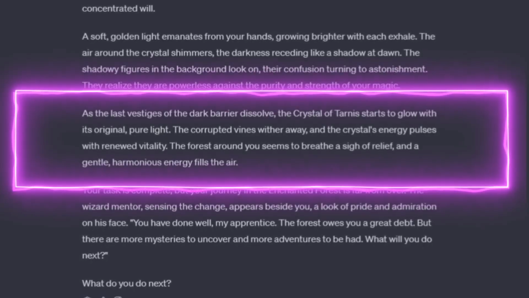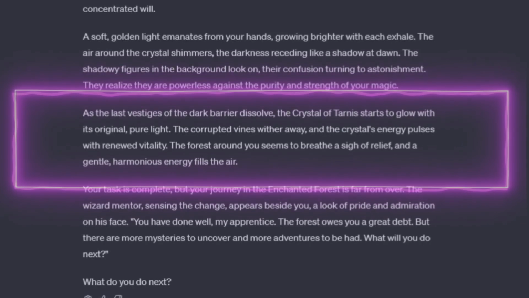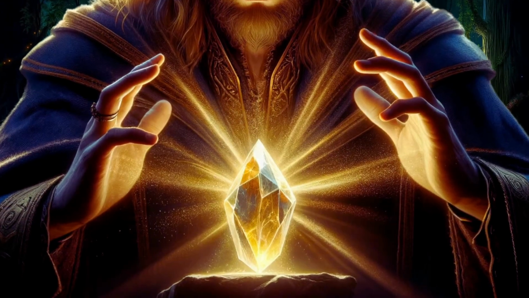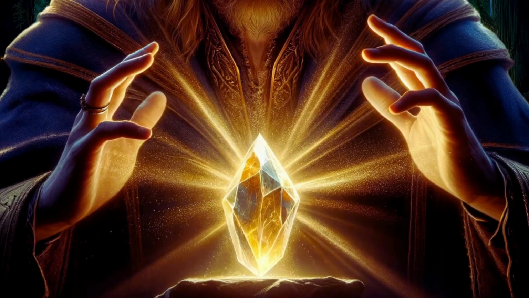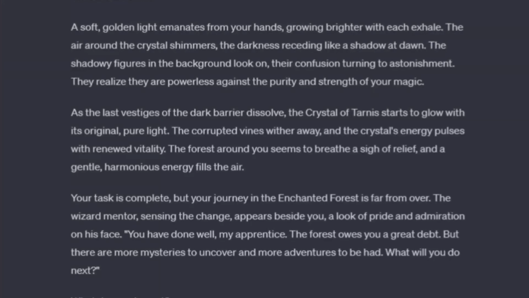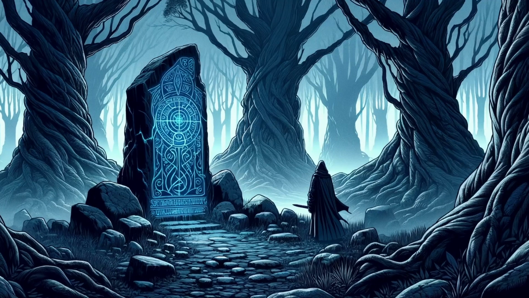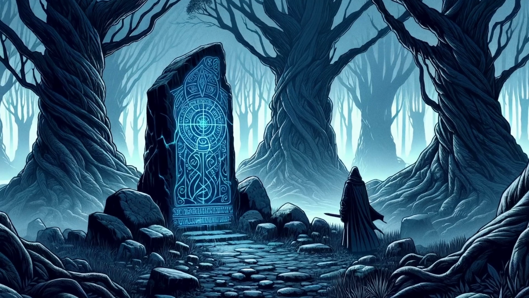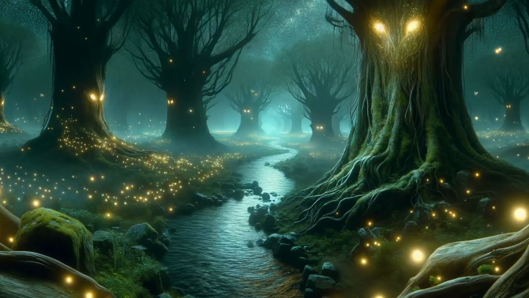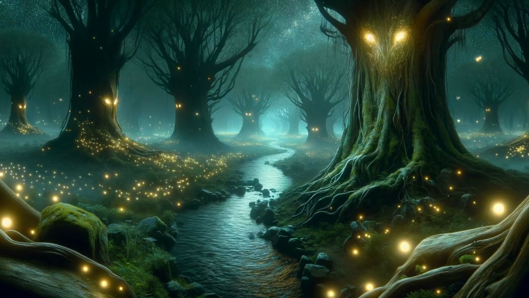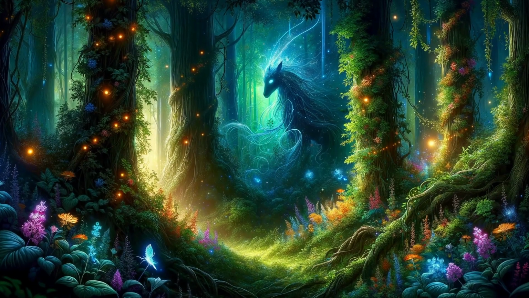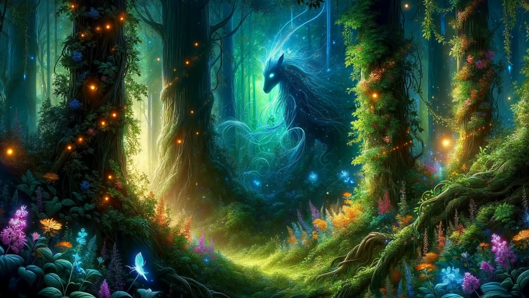As the last vestiges of the dark barrier dissolve, the crystal of Tarnis starts to glow with its original pure light. The corrupted vines wither away, and the crystal's energy pulses with renewed vitality. The forest around you seems to breathe a sigh of relief, and a gentle, harmonious energy fills the air.